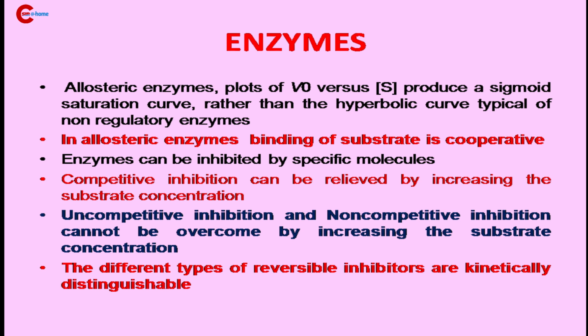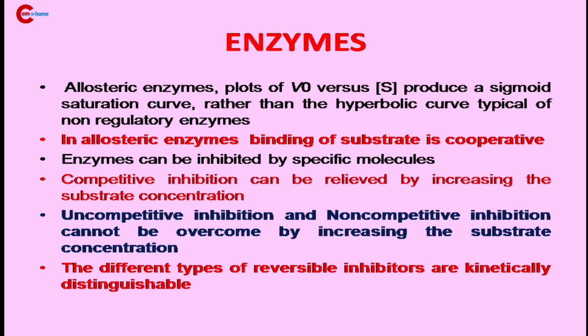Here, both the competitive inhibitor and substrate fight for the same active site in the enzyme. And this type of inhibition, that is competitive inhibition, can be overcome by increasing the substrate concentration. But uncompetitive inhibition and non-competitive inhibition cannot be overcome by increasing the substrate concentration.